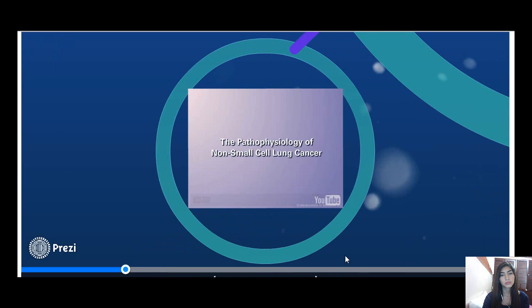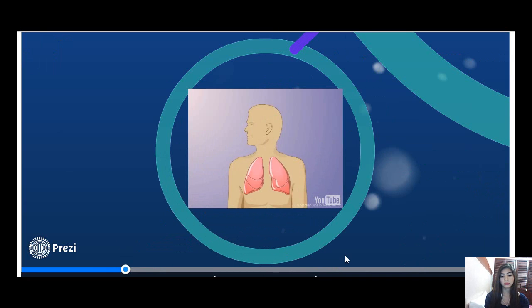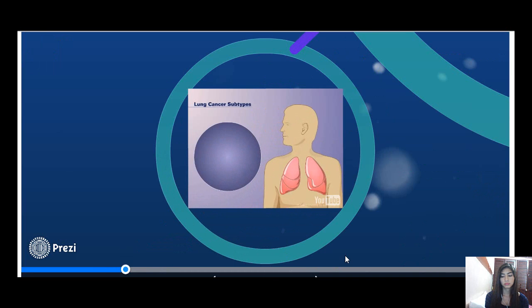The pathophysiology of non-small cell lung cancer. Lung cancer is the leading cause of cancer-related deaths in the Western world. Non-small cell lung cancer, or NSCLC, accounts for approximately 85% of all lung cancers and is divided into three subtypes: adenocarcinoma, or AC, squamous cell carcinoma, or SCC, and large cell carcinoma.